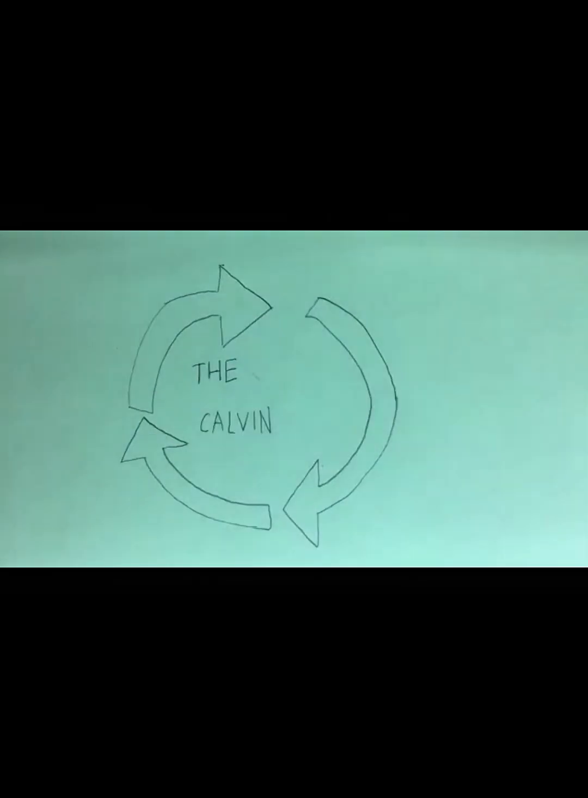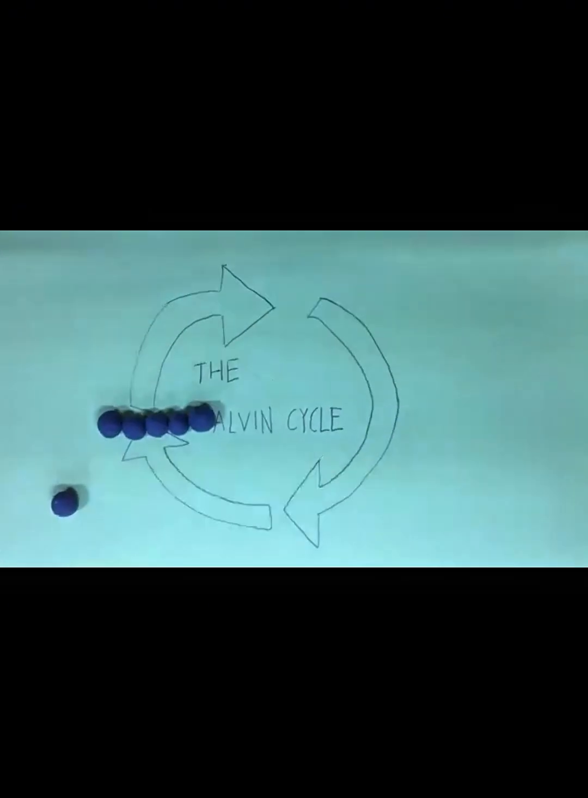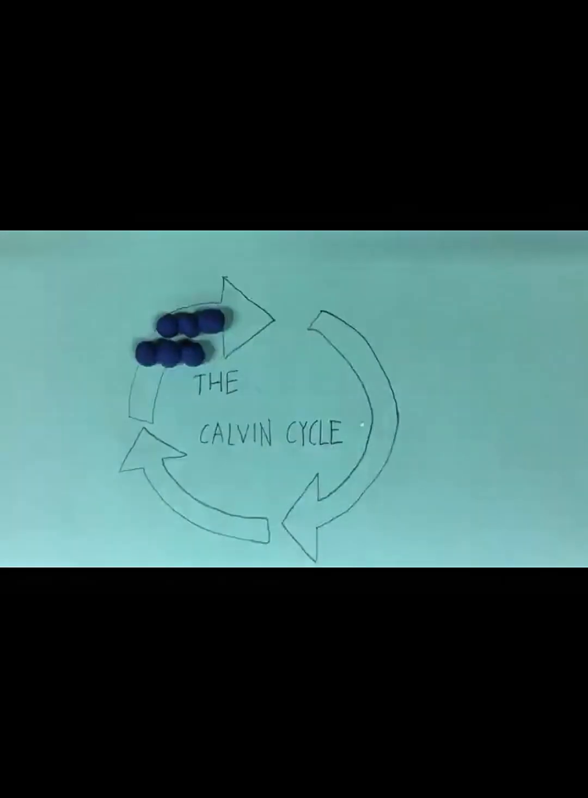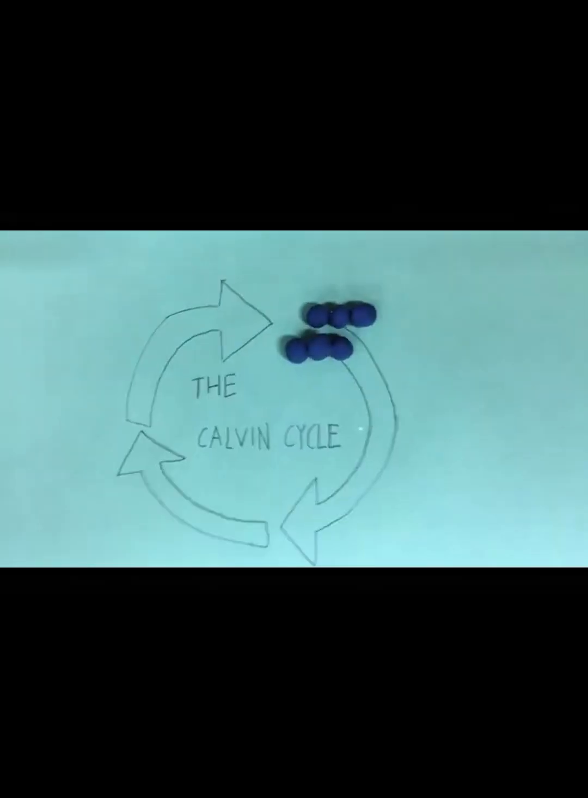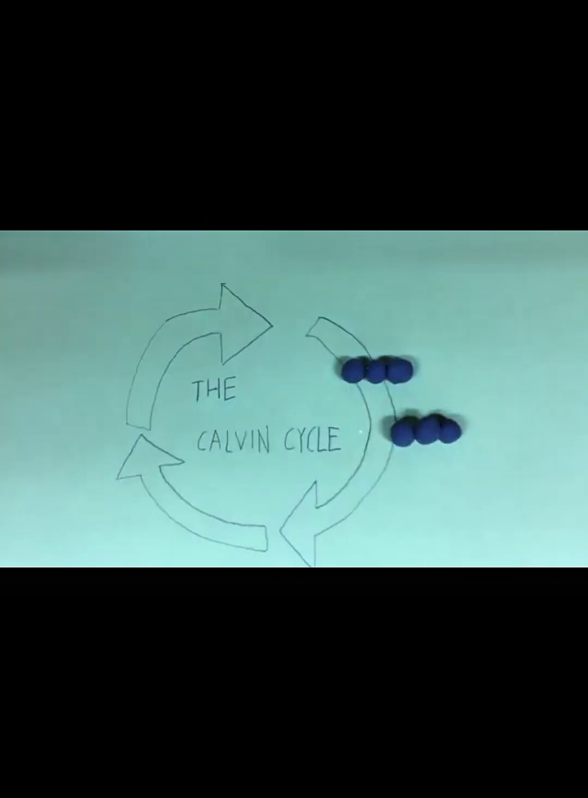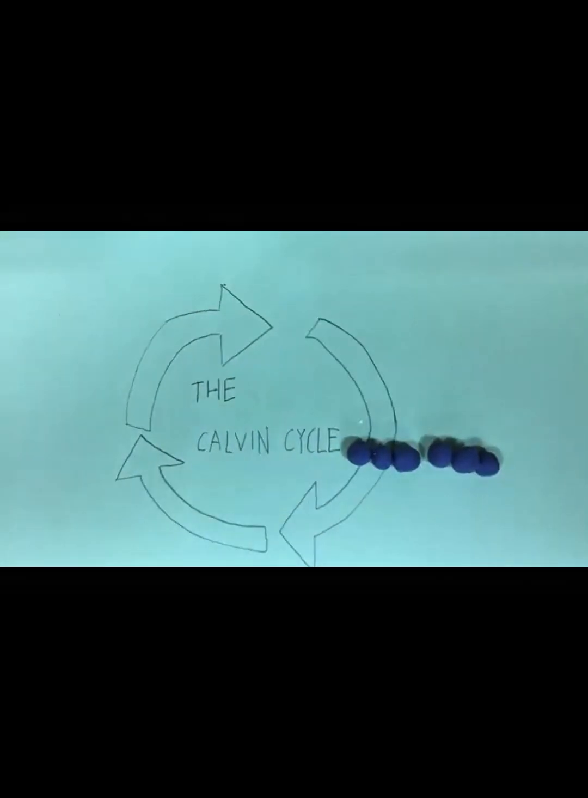Next comes the Calvin cycle, the light-independent part, where carbon dioxide from the air enters the leaf and moves into the chloroplast stroma. Here, ATP and NADPH produced earlier fuel the conversion of carbon dioxide into sugar.